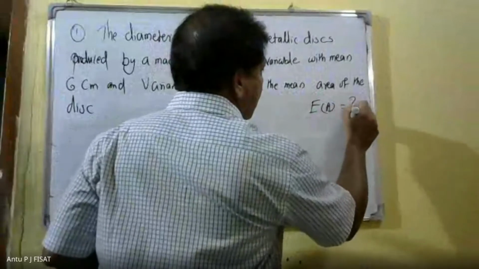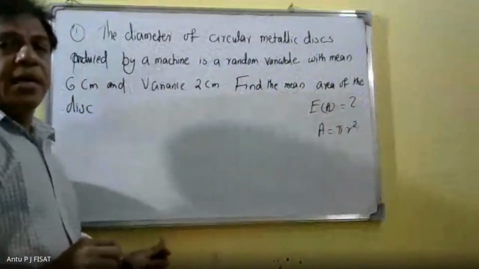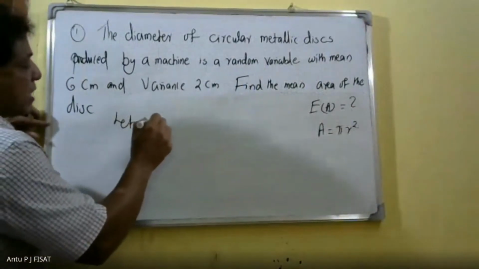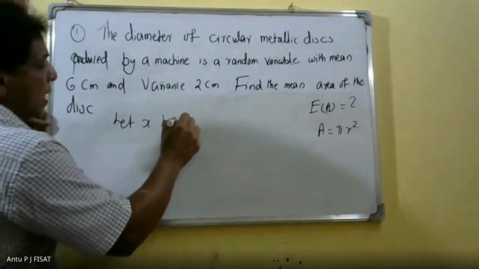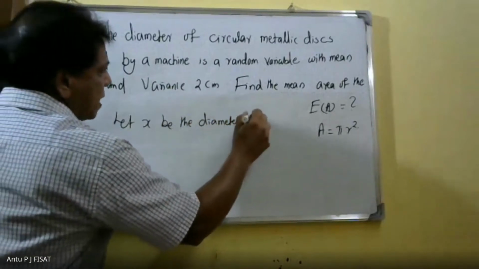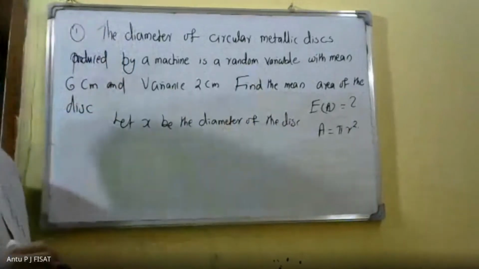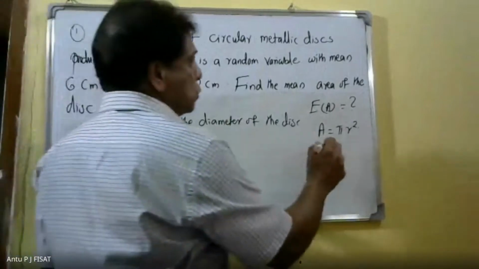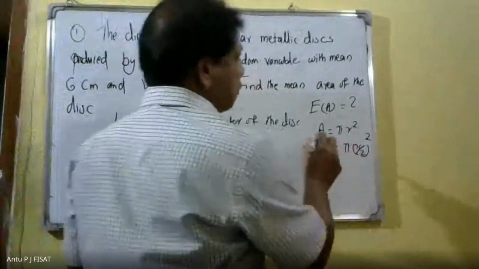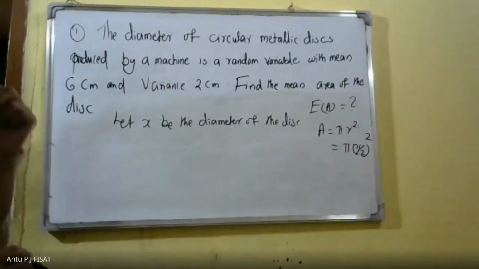Here, area is equal to pi r square. Let x be the diameter of the disc. Then area is equal to pi into x by 2 the whole square. We have to find out expectation of pi into x by 2 the whole square.